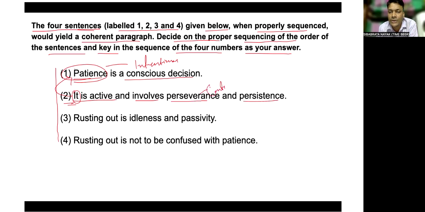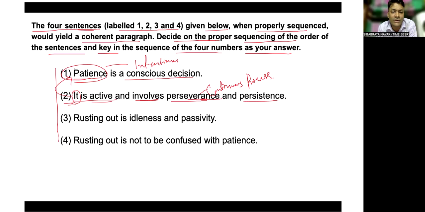So patience is intentional, and when we take a decision we need to have patience. And patience is active and involves a continuous process, perseverance, which means determination, and doing something again and again, isn't it?